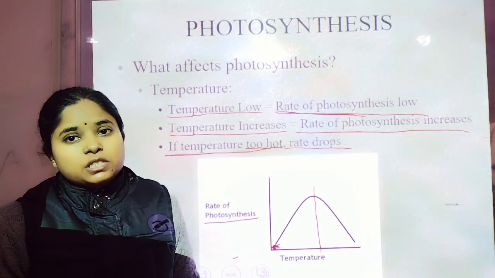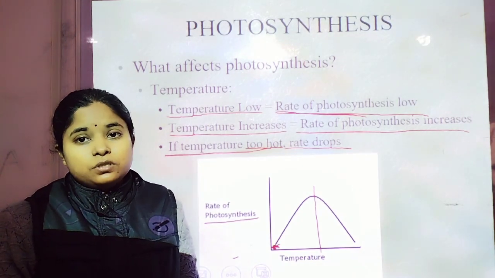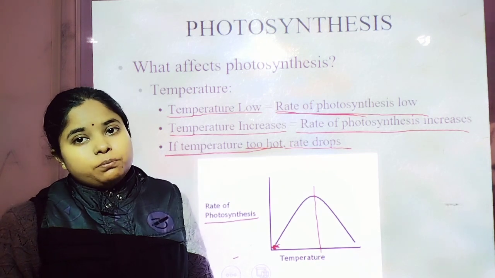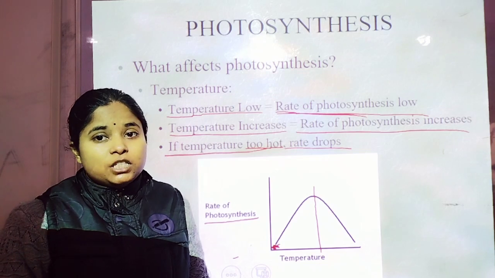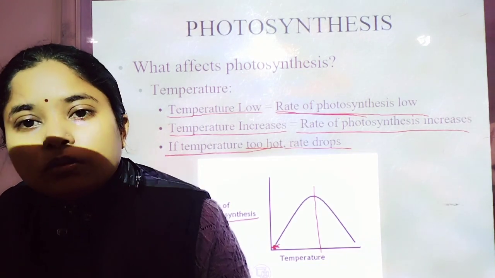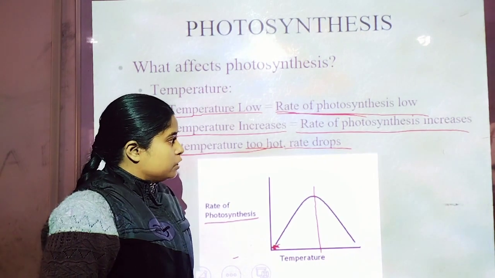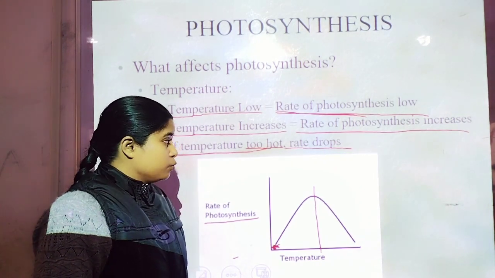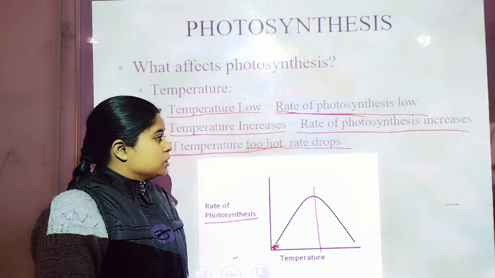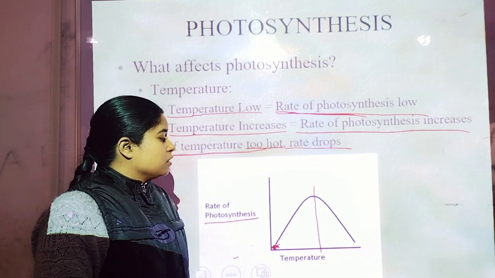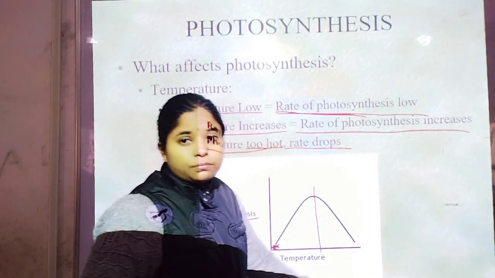Higher temperature denatures the enzyme, because enzymes are formed of proteins, and we know proteins get denatured at higher temperature. If the temperature becomes high, obviously denaturation of the protein molecule takes place. That's why Rubisco and the other enzymes become inactive. That's why the rate of photosynthesis decreases with increase in the temperature.